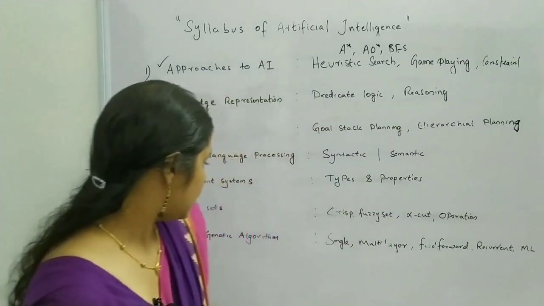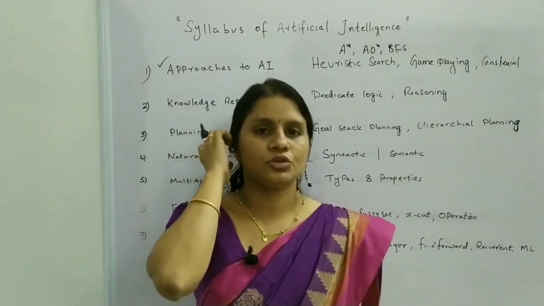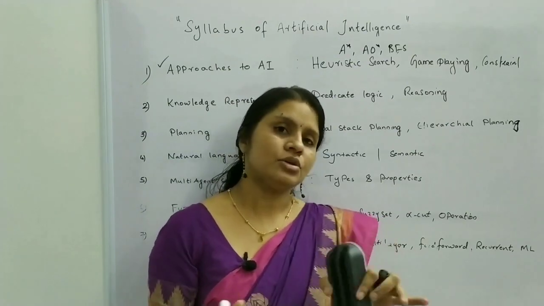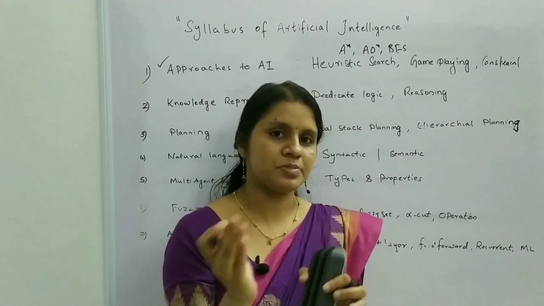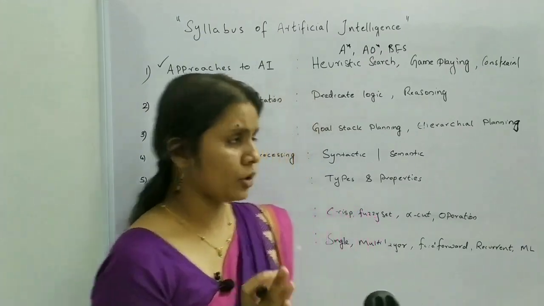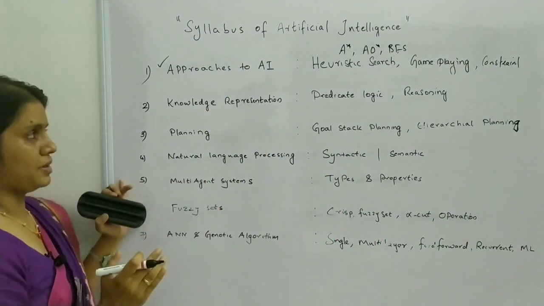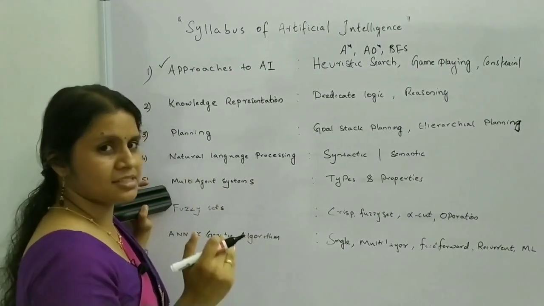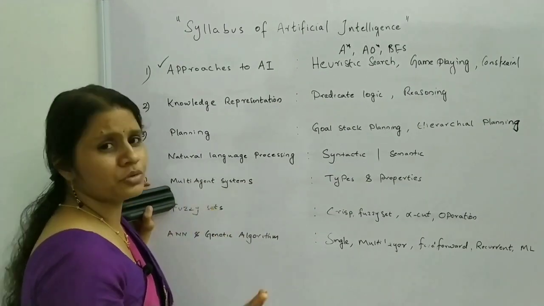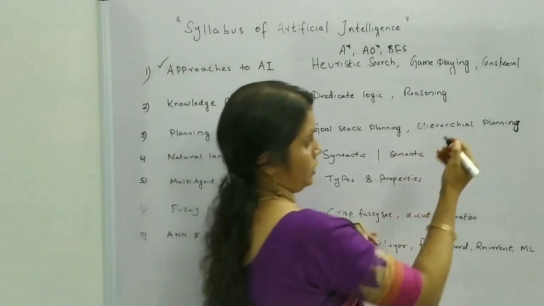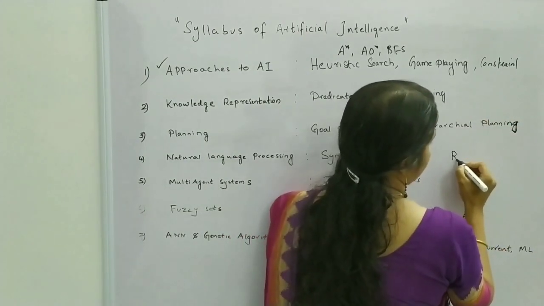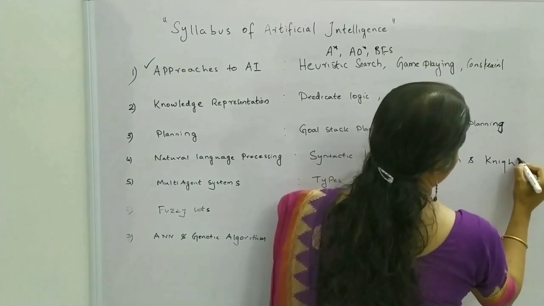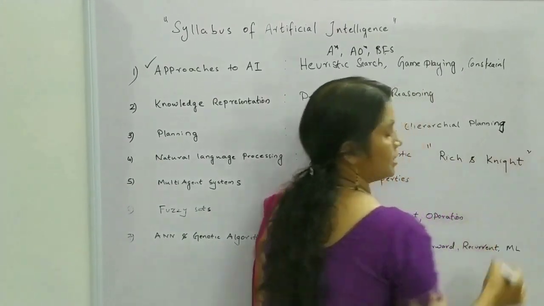Next is genetic algorithm. Genetic algorithm is just another problem solving technique using heuristic search and so on. So only related questions may come from this section. These are the topics in your syllabus, and the standard text that almost all the universities are following is Rich and Knight. This is the standard text for artificial intelligence.